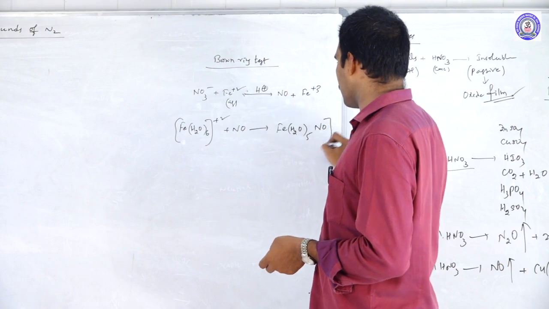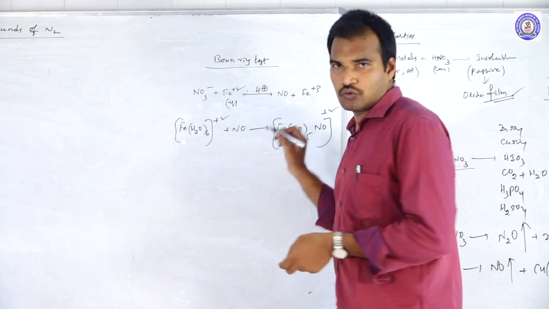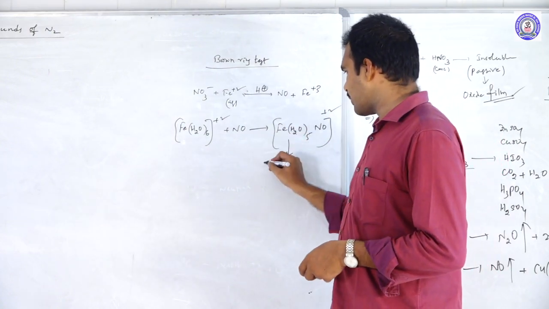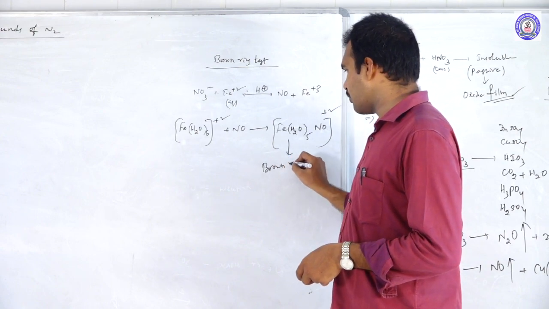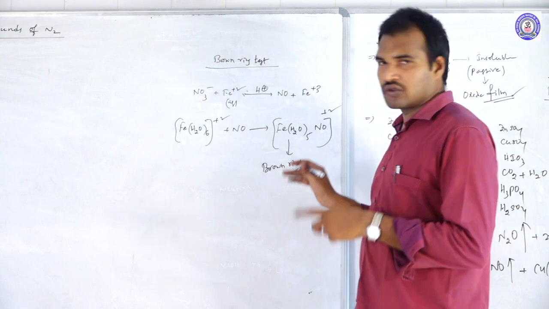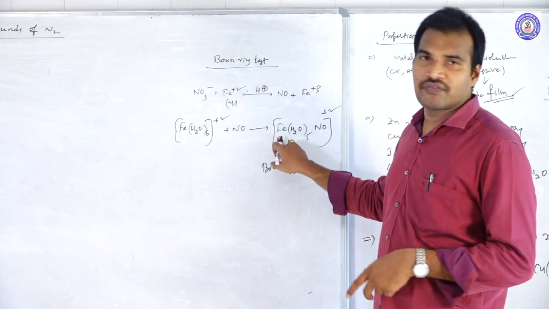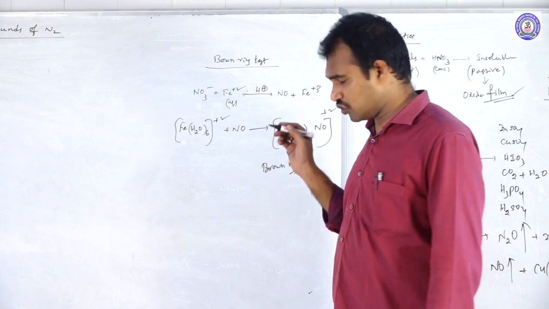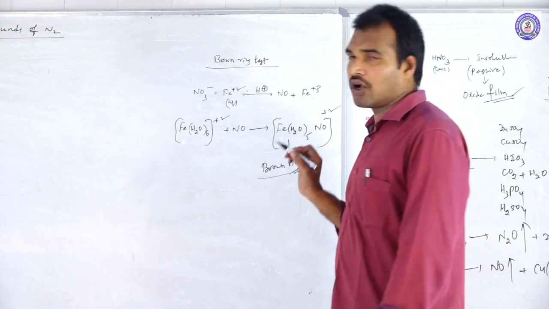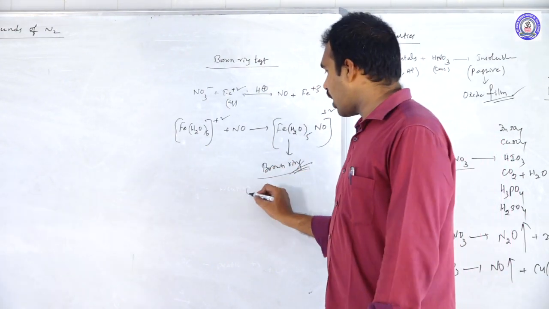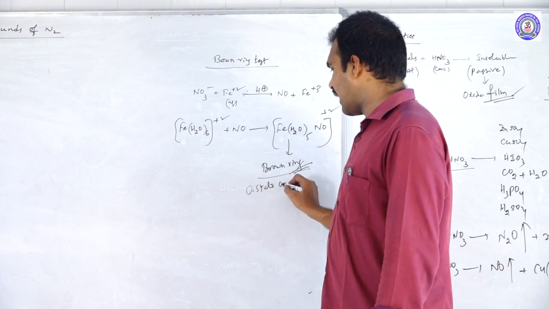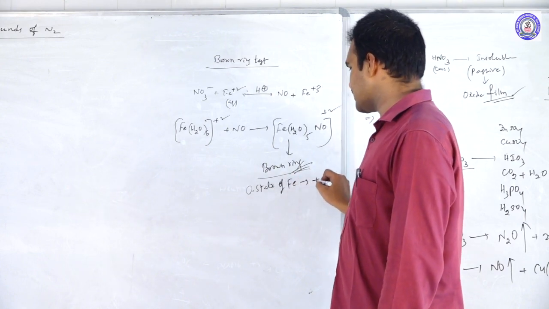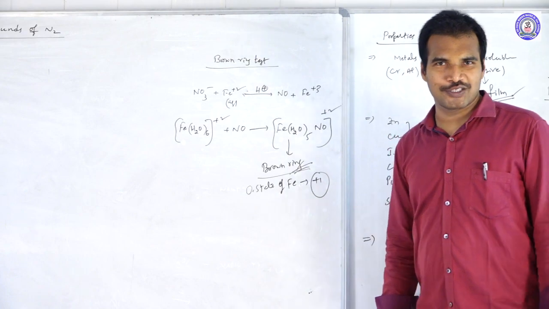[Fe(H2O)5NO]2+. So this complex we call the brown ring complex, pentaaquanitrosoiron(II). And one more important point you should remember: in the brown ring complex, what is the oxidation state of iron? It is +1, not +2.